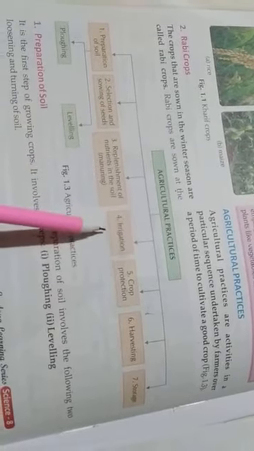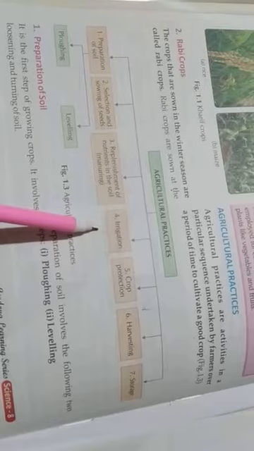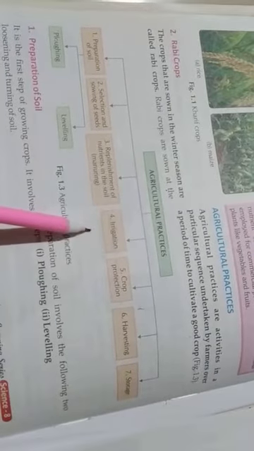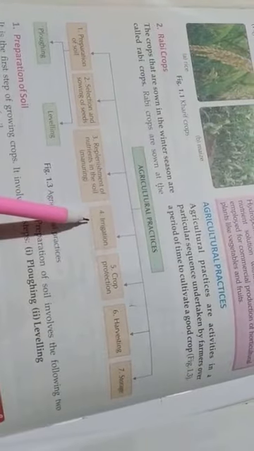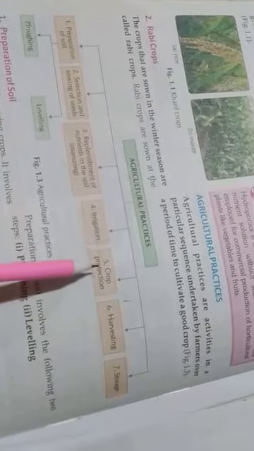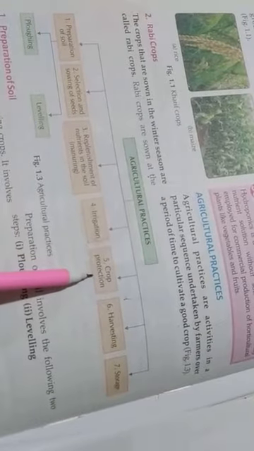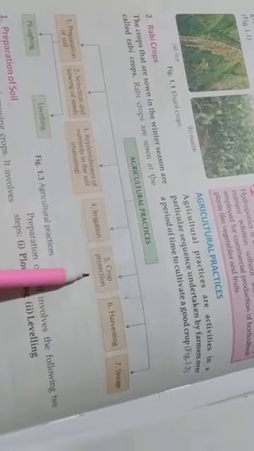After this, irrigation. Irrigation means giving water to the crop. We will decide at which time to give water, providing water for the growth of the crop. Next step, crop protection.